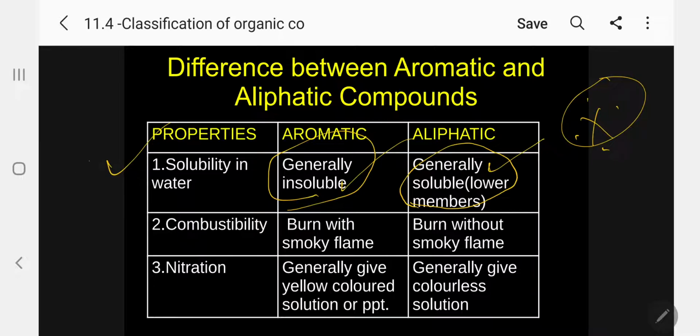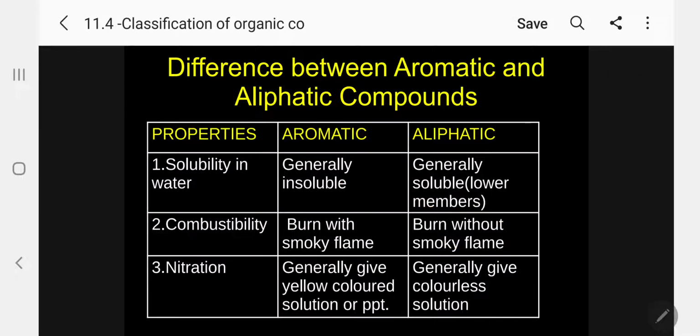So this is not so important, only the lower members. For example, methanol and ethanol are soluble. When you go to n-butanol, it is insoluble. So these next two tests are most important. Combustibility: burning with a smoky flame. Aromatic compounds burn with a smoky flame, whereas aliphatic compounds burn without a smoky flame.